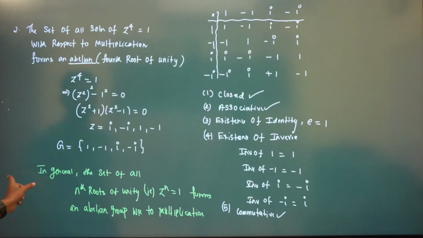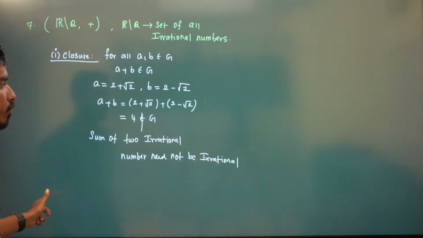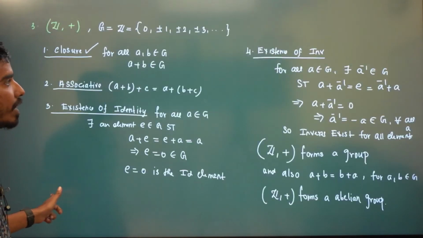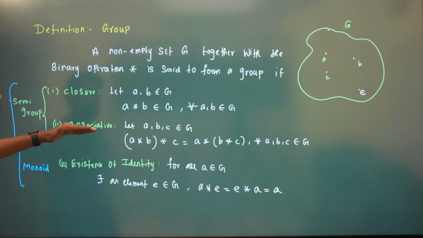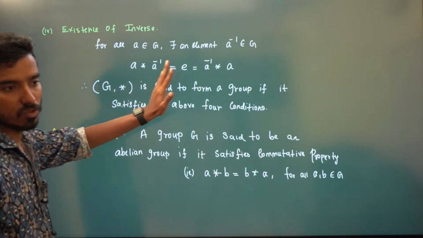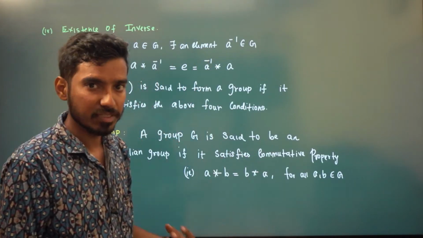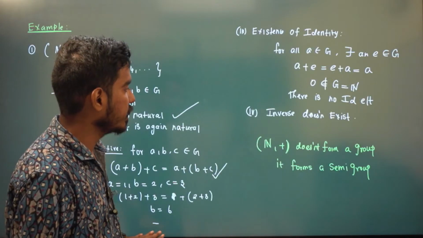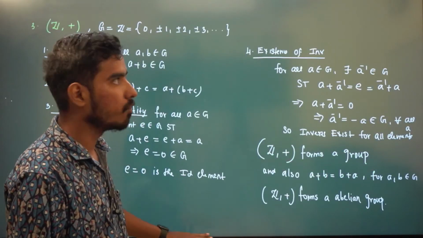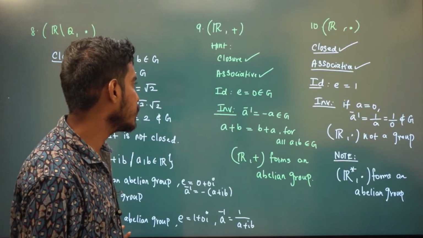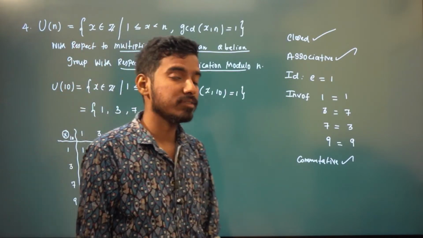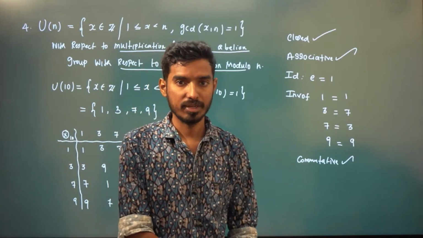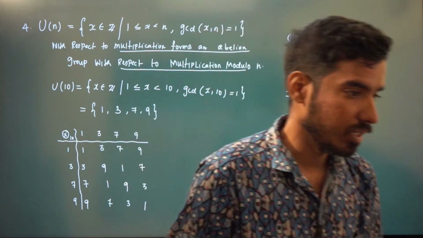So the conclusion is we have a set G, we have a binary operation. If that set G satisfies closure, associative, identity, and inverse, we say it is a group. If it satisfies the commutative property also, we say it is an abelian group. Very simple, right? From the exam point of view, they will give you a set and a binary operation. If you want to say it is a group, you just say it satisfies closure, associative, identity, and inverse. And if you want to say abelian, you just say it satisfies the commutative property also, right? So next class, we will solve more examples. Thank you. If you have any doubt, you can ask or else we will wind up.